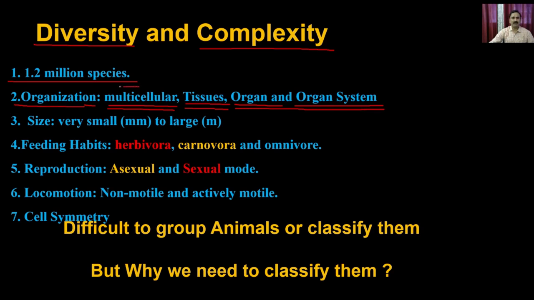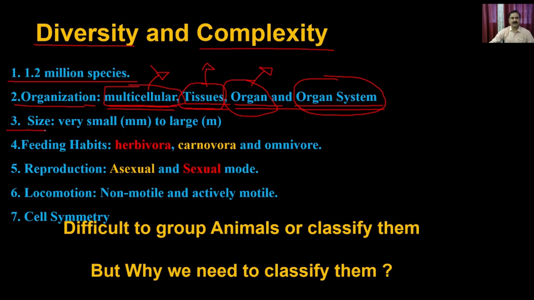The classical example for multicellular organization is the porifera or the sponges. In the case of tissue, it is the coelenterates. And then in the case of organs as well as organ systems, you have all the higher animals like the annelids or the humans.